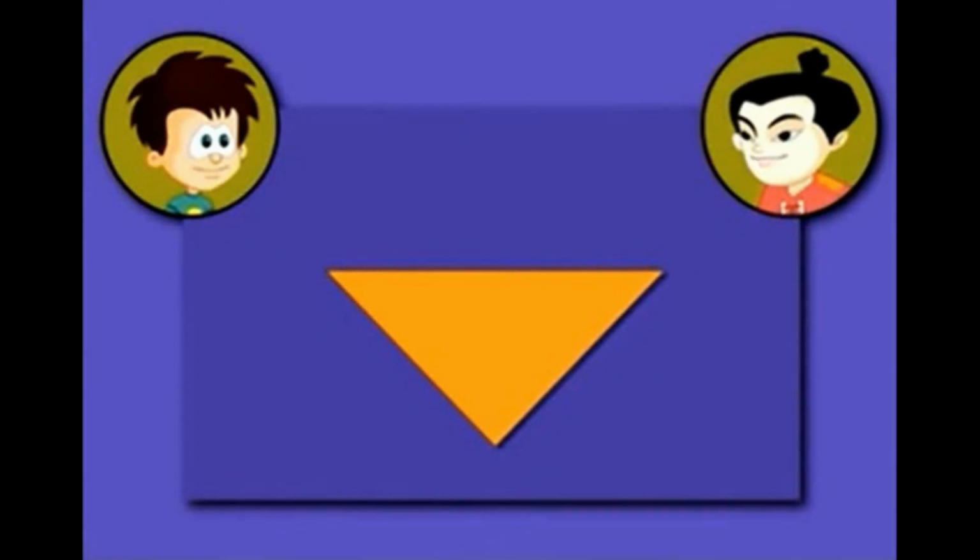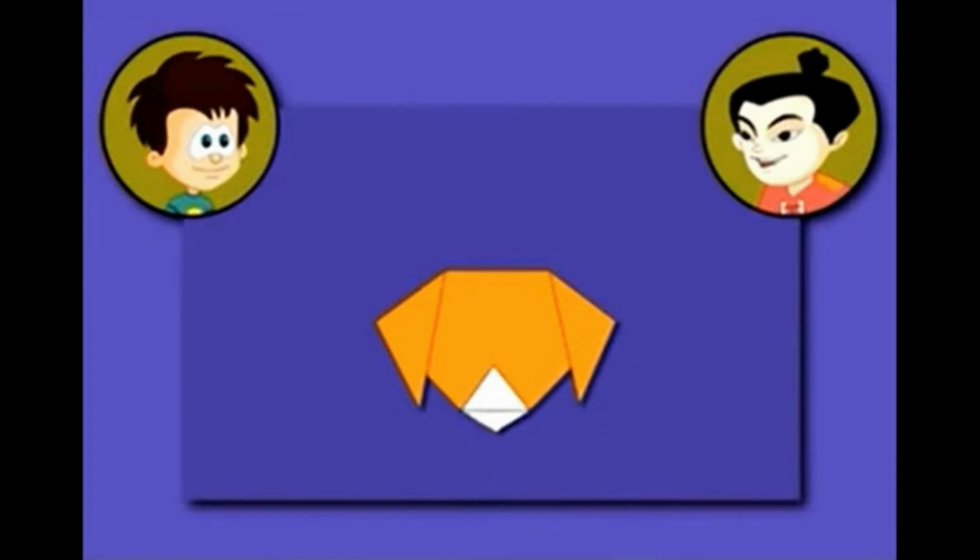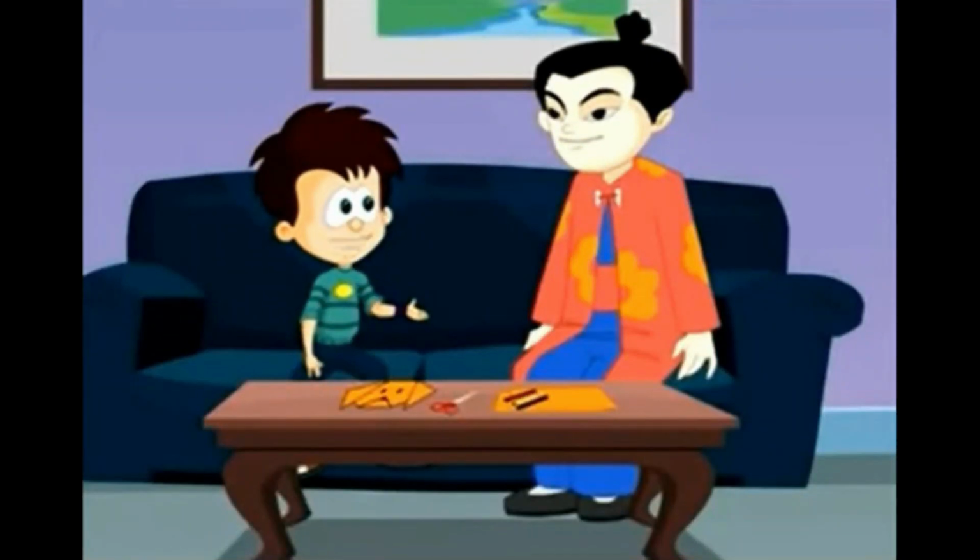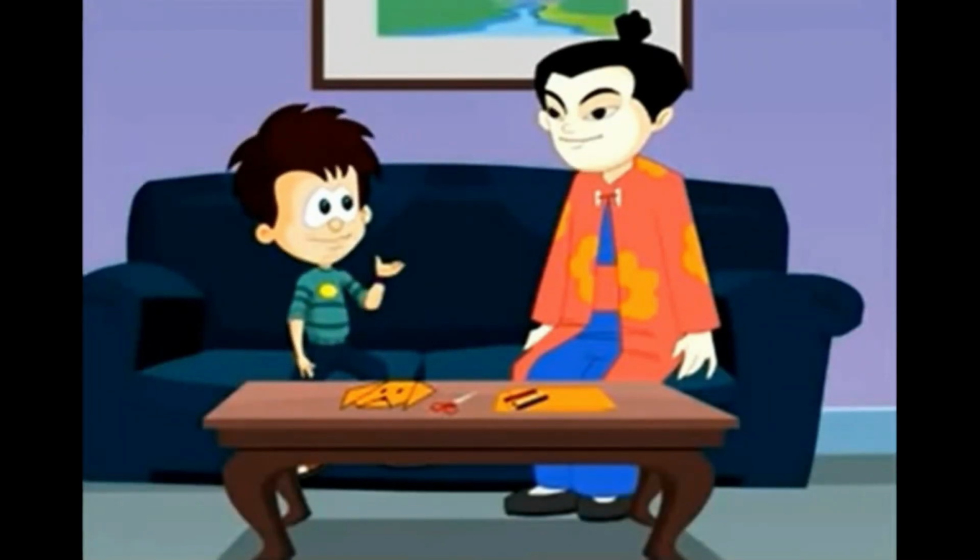Fold the outer corners inwards, like this. There you go. Great job, JC. Now we have to fold the lower part up to form the nose. Yay! It's beginning to look like a dog now. Yes, and now the finishing touches. Add the eyes and nose with your crayons. And your mask is ready. Cool. Thank you for teaching me, Akashi. I've learnt all about halves and quarters for squares now. And I've made a great mask.